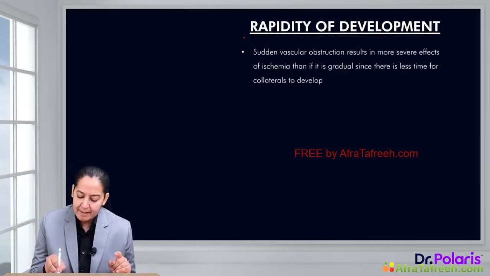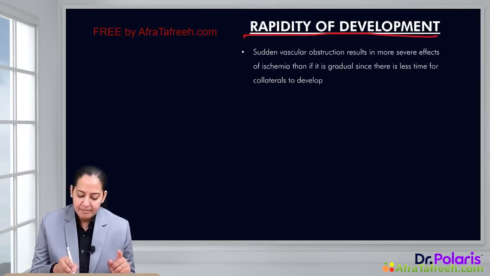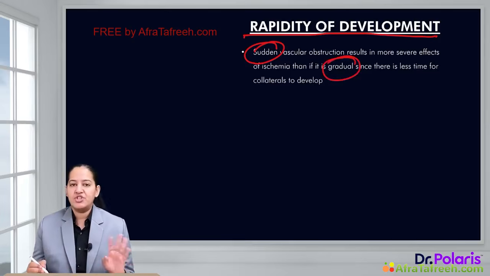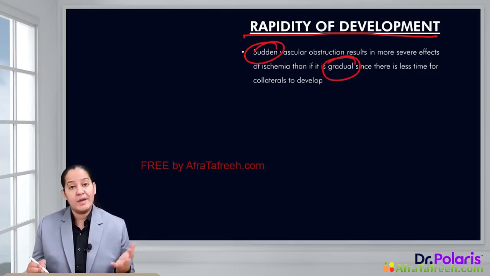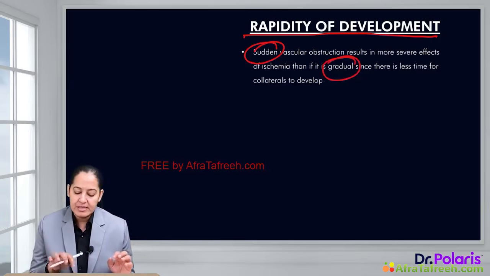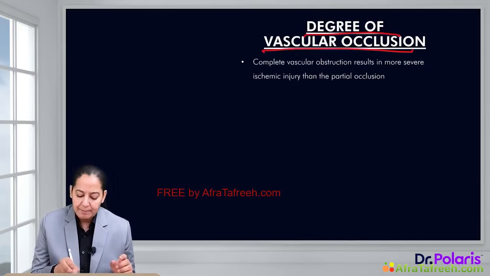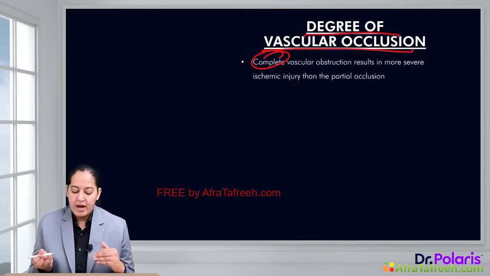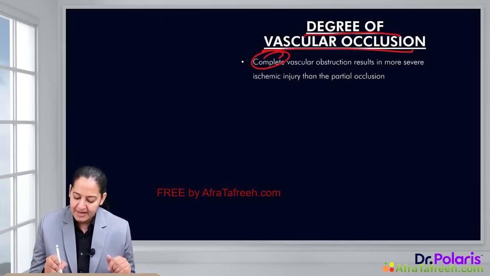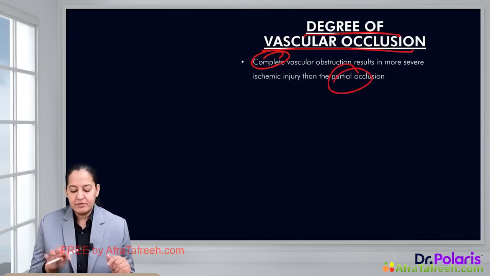The third factor is the rapidity of the development. If ischemia develops suddenly, there is necrosis. But if it develops chronically or gradually, no necrosis will occur because the organ or tissue gets time for development of the collaterals. The fourth factor is the degree of the obstruction. If obstruction is complete, chances of infarction are more. And if obstruction is incomplete, the chances are less. So we can understand that.